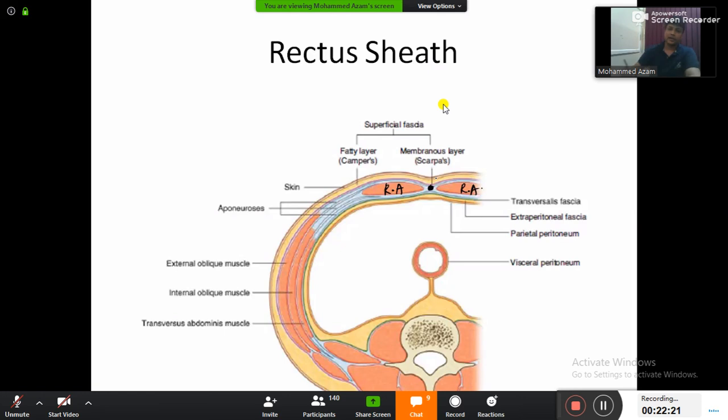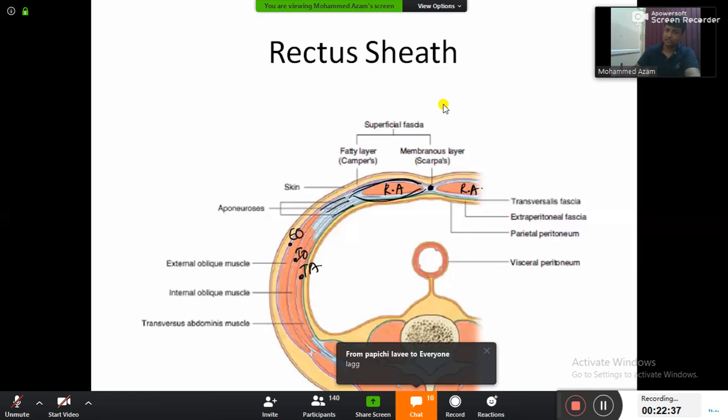And these are the 3 muscles which are coming from the lateral side: external oblique, internal oblique and transversus abdominis. The aponeurosis of these 3 muscles will come here, and they are going to form a sheath, and that sheath itself is known as rectus sheath. Is it okay?